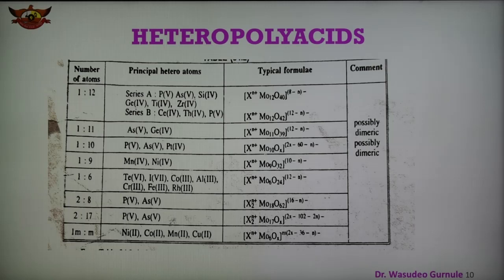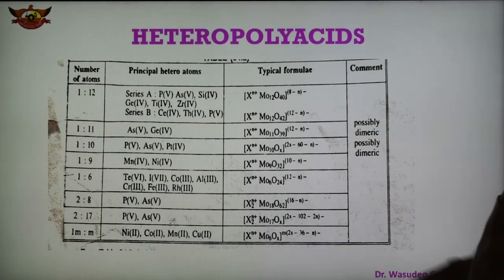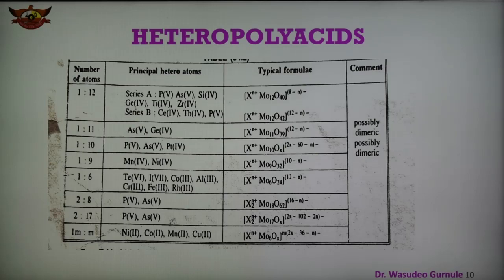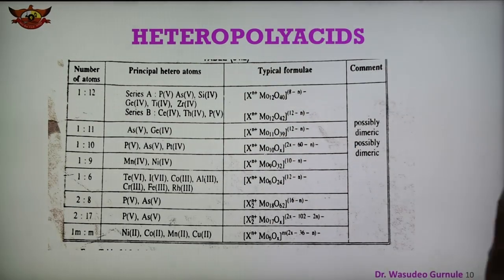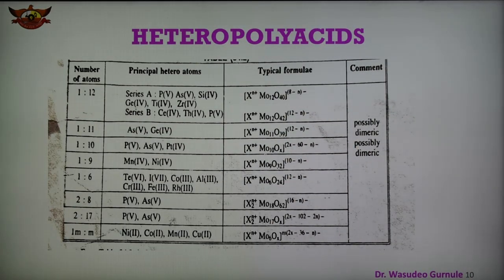Because 1:12 and 1:6 are the common ratios, and others are there. So there is a possibility of diabaric ion, and this table shows the elements, the principal heteroatoms present in the heteropolyacids, and their general typical formula. Shown here are the general formulas for different ratios and numbers of atoms. This is the heteroatom and the molybdenum. So the 1:12 ratio is there, and in this way heteropolyacids are formed, and certain reactions of the heteropolyacids are there.